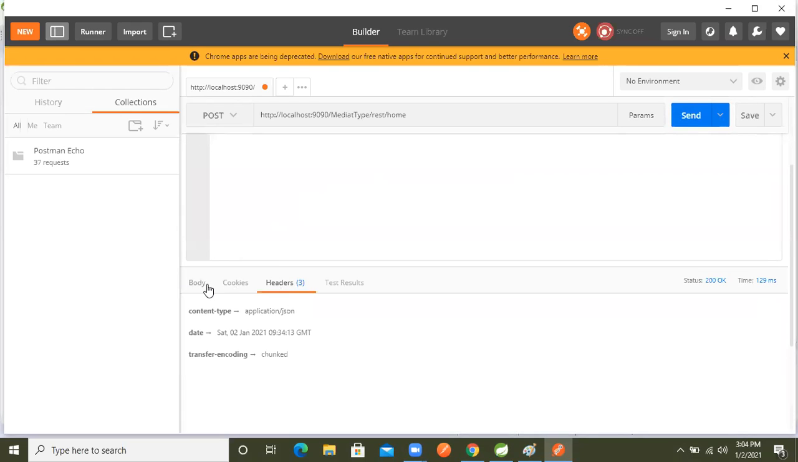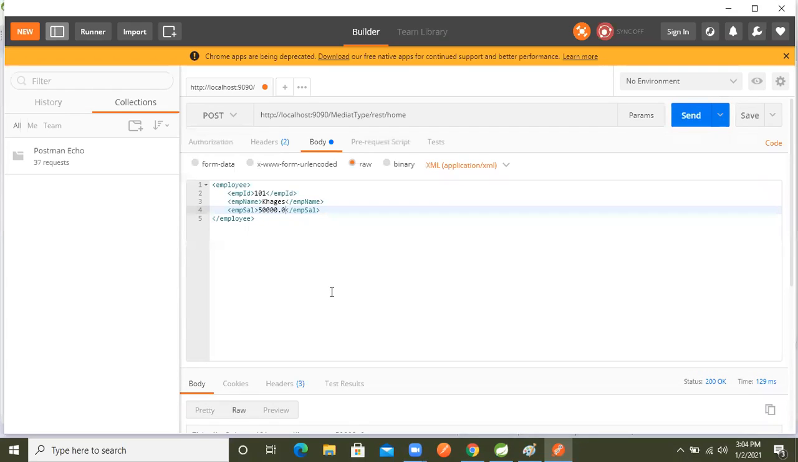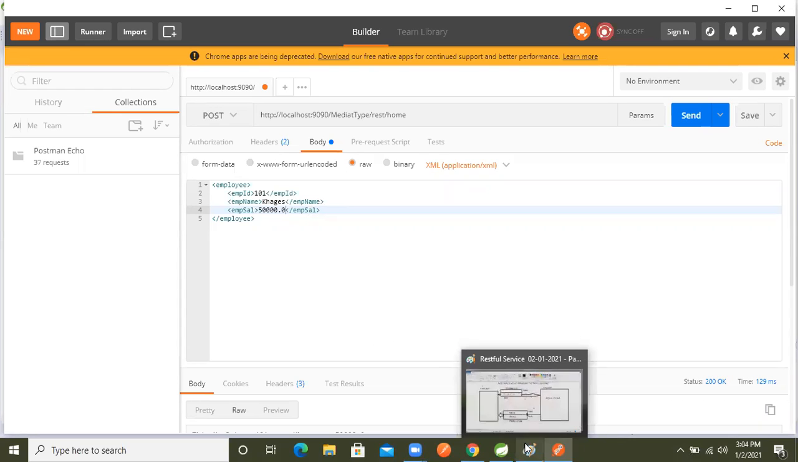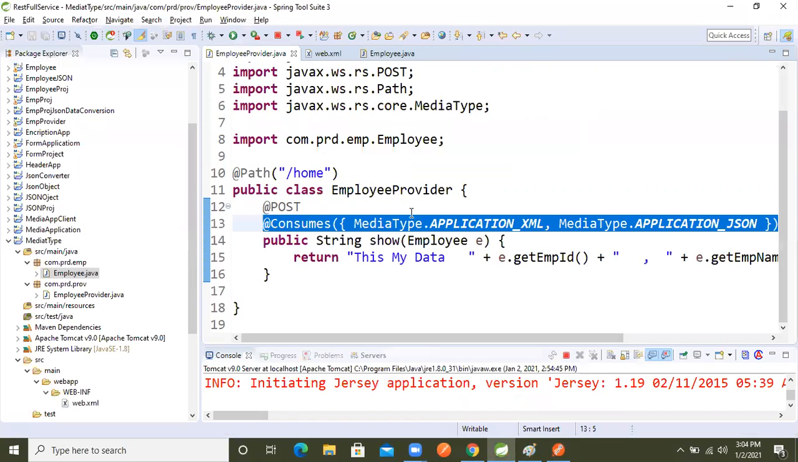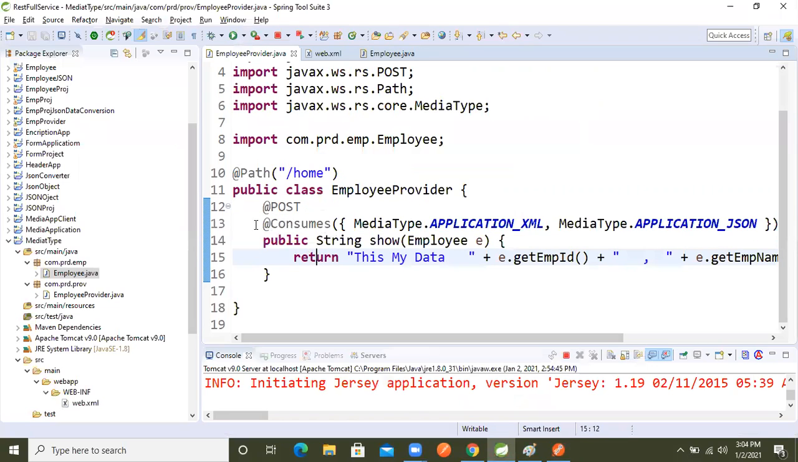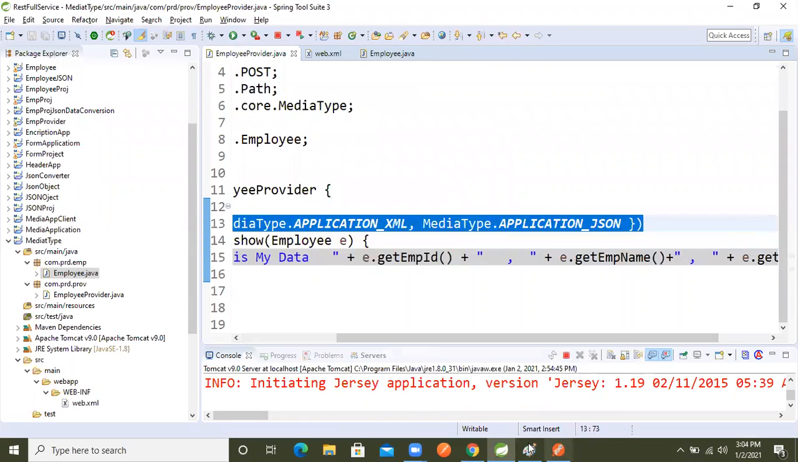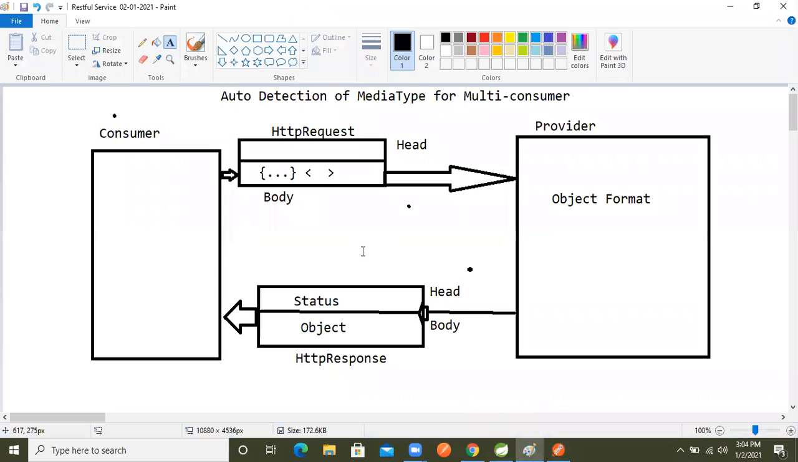This concept is called auto detection of media type for multi consumer. So a multi-consumer can send the data in XML format or JSON format, and our endpoint will accept any kind of data. Because of this annotation, whatever I explained diagrammatically, I have proven practically also.